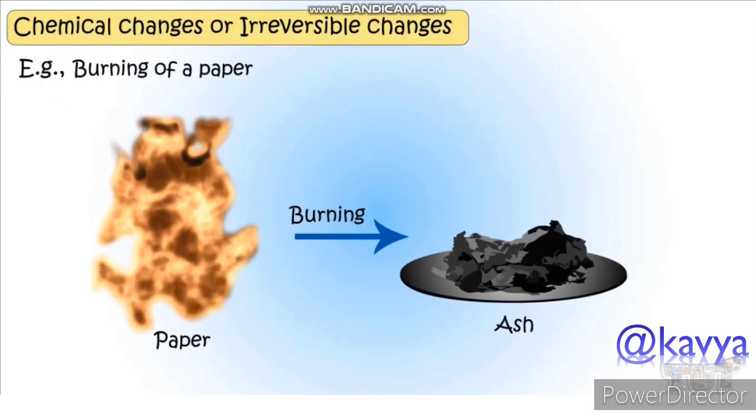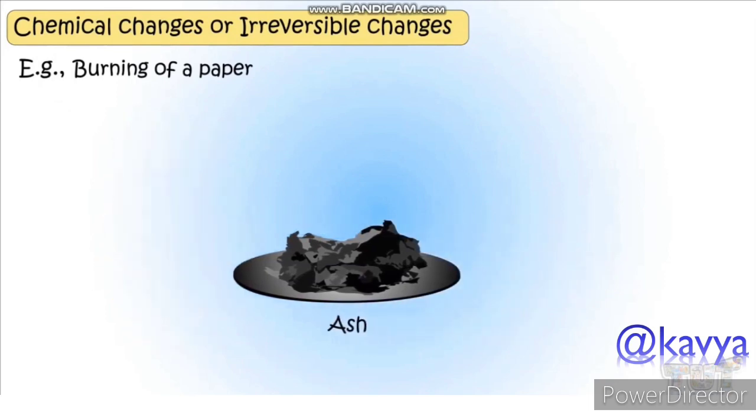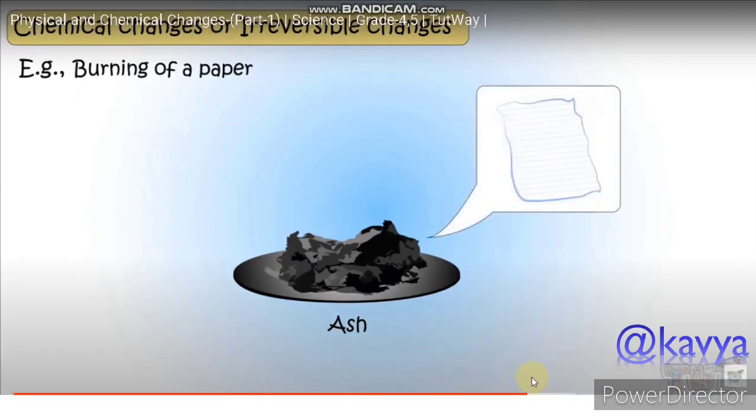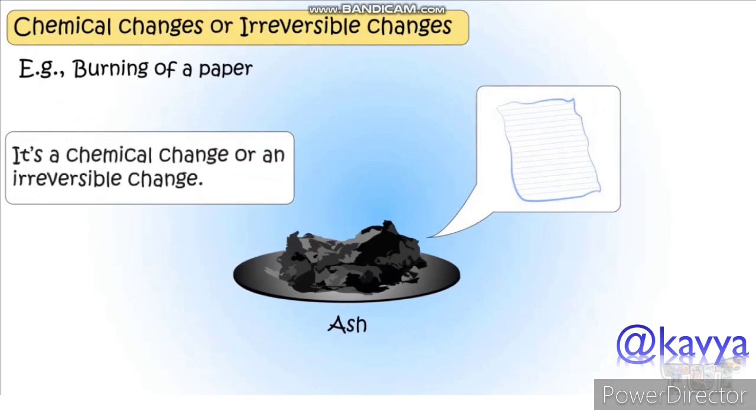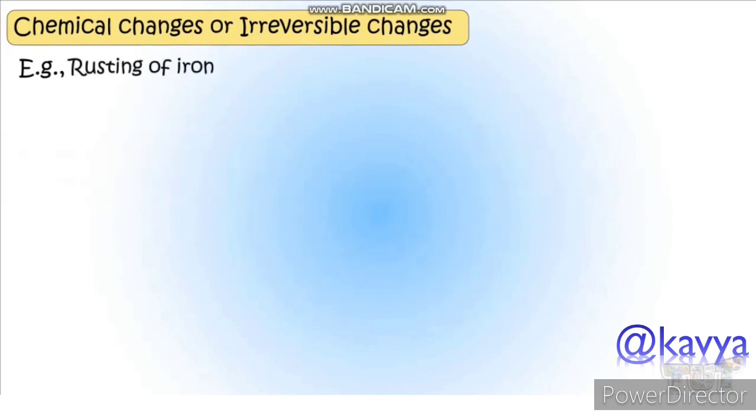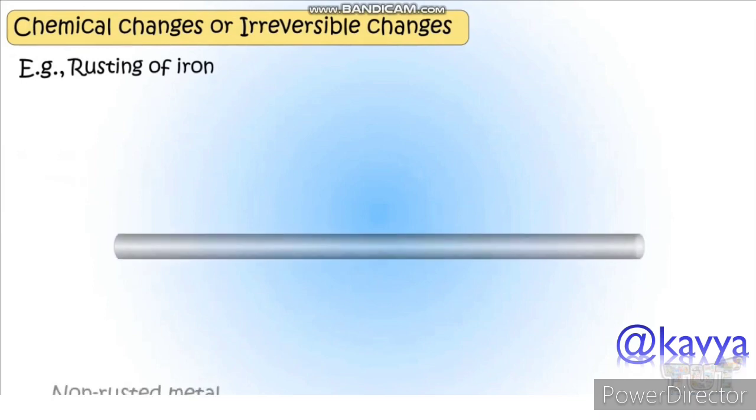The new substance looks absolutely different from the original substance, which is paper. Students, this change can't be reversed. Ash can't be changed back into paper. It's a chemical change, or an irreversible change. Now we have another example, rusting of iron.